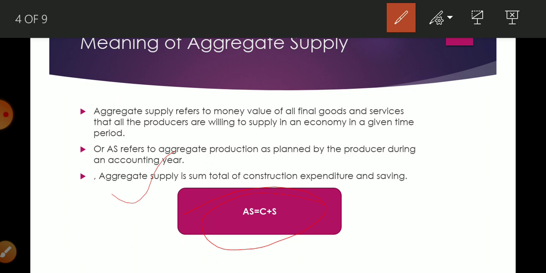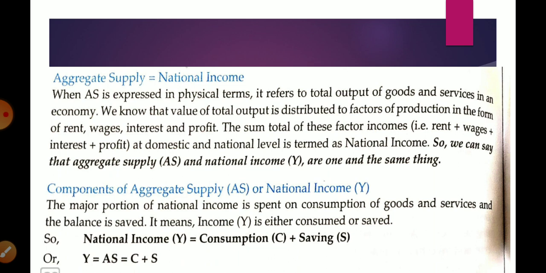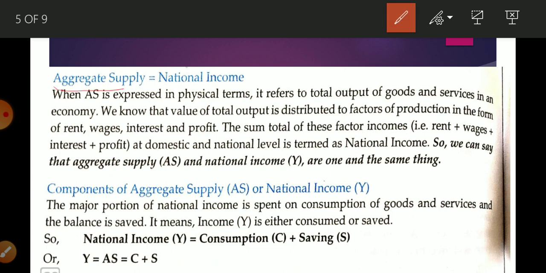But generally no one is going to save the whole amount. Everyone is going to consume some amount of it, and the remaining amount is going to be saved for future consumption. Okay students, now why are we using again and again aggregate demand is equal to national income? Why am I using this key?